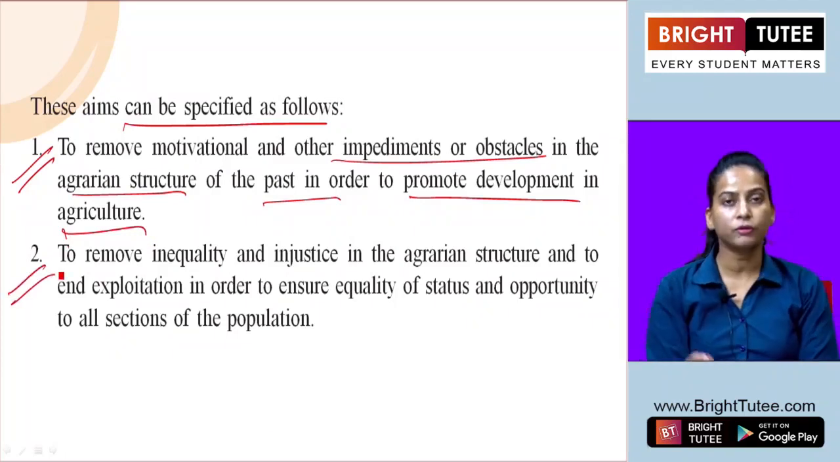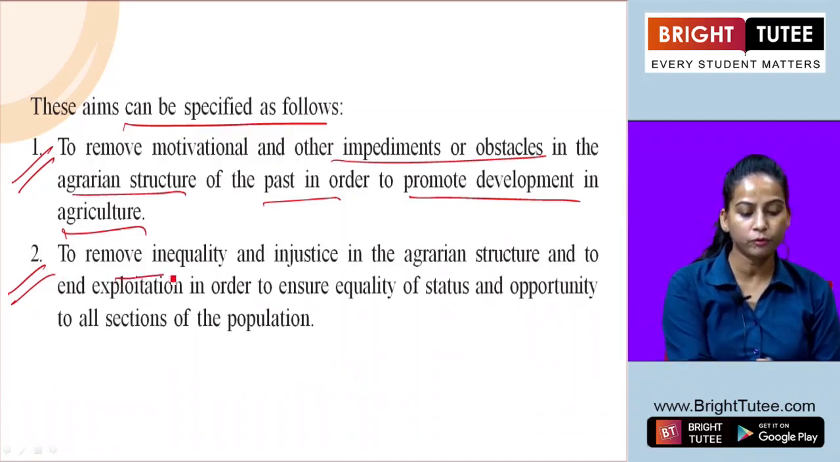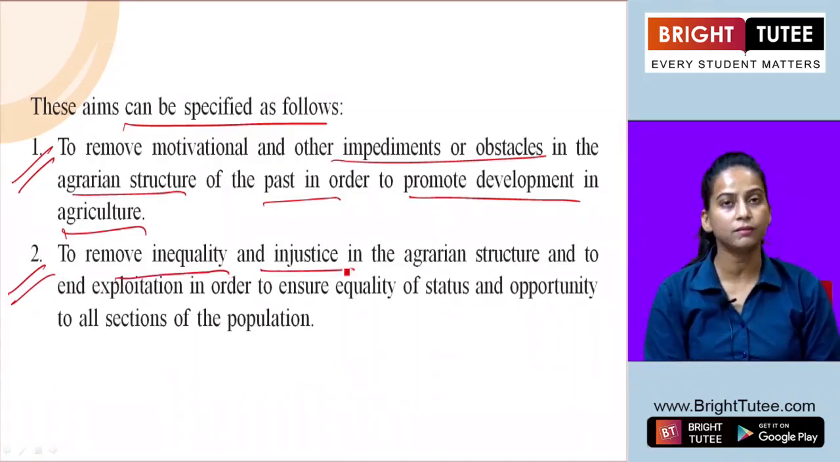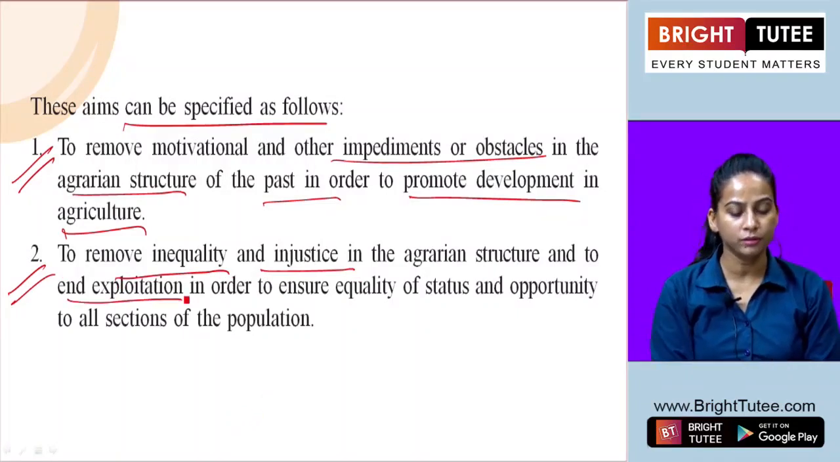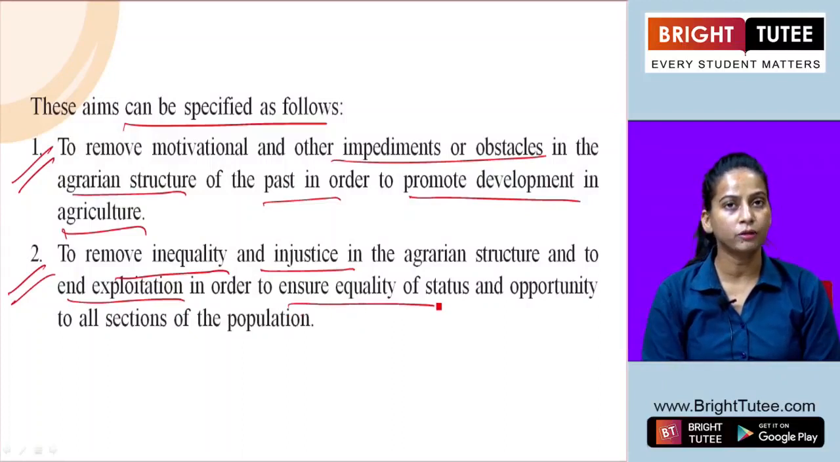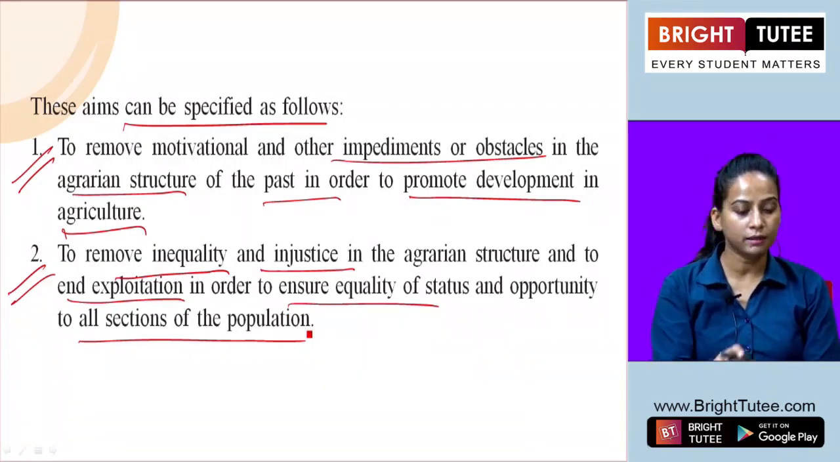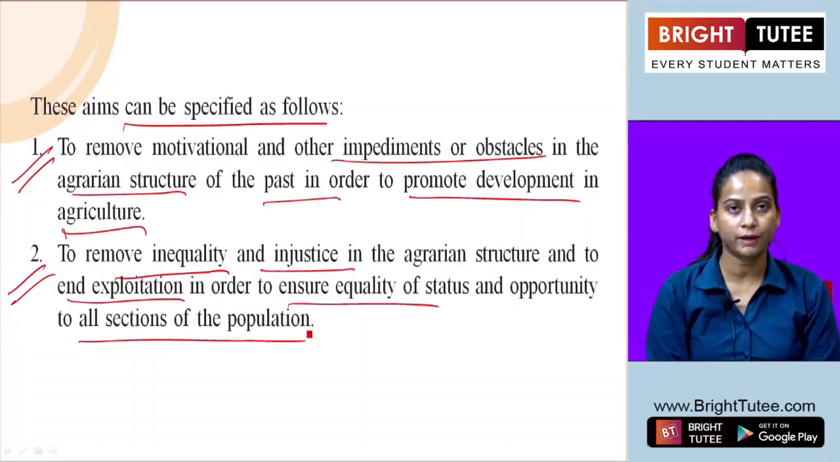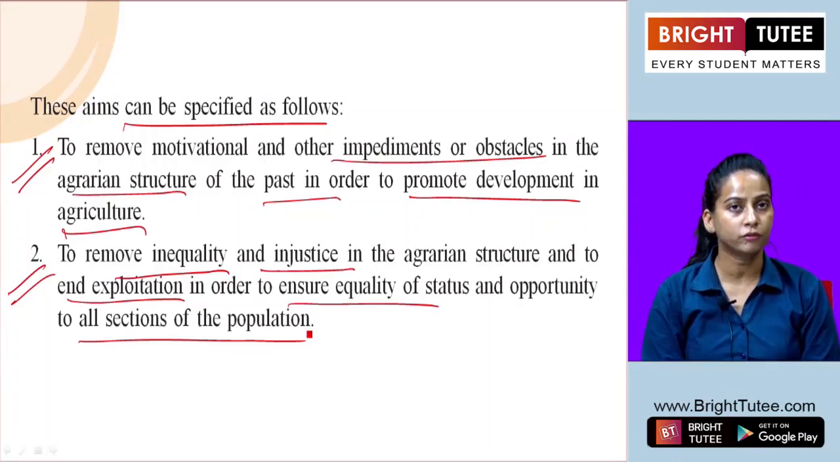And the second one, to reduce inequalities: what was required was to remove the inequality and injustice in the agrarian structure and to end the exploitation, in order to ensure equality of status and opportunity to all sections of the population. So the second main aim which can be specified here was to remove all sorts of inequalities or injustice which were going on in the agricultural structure.